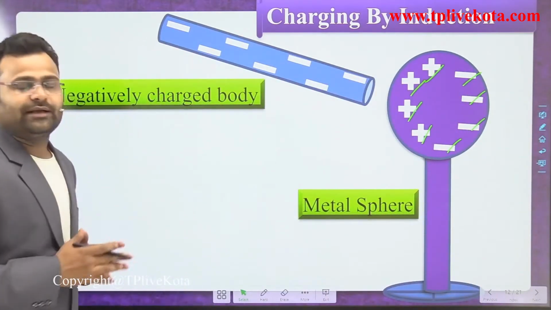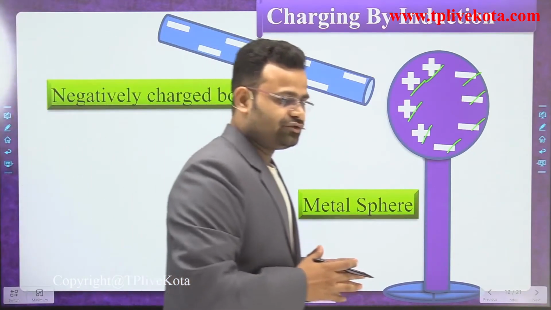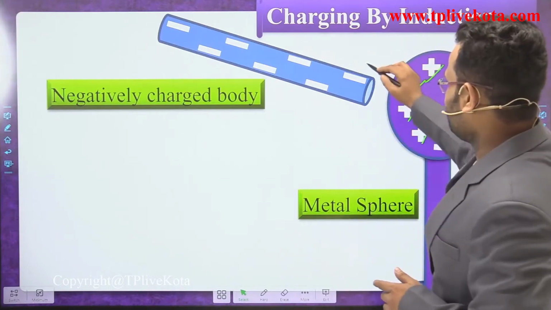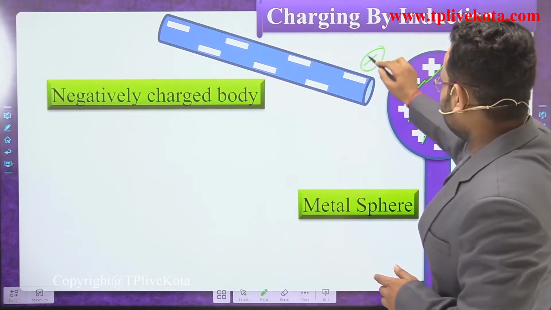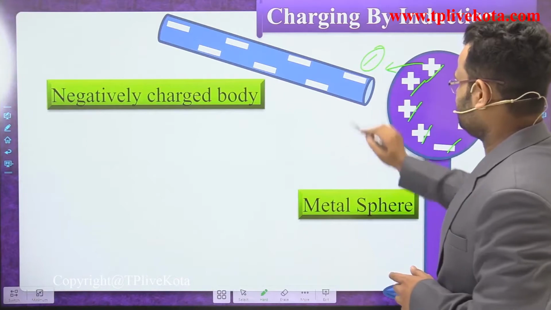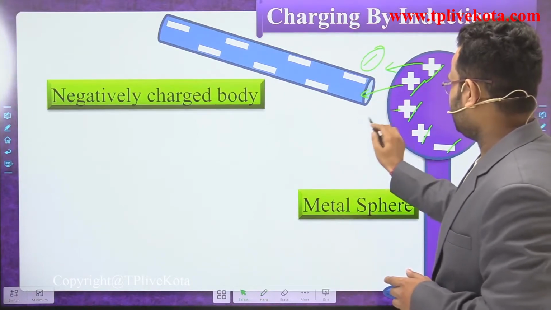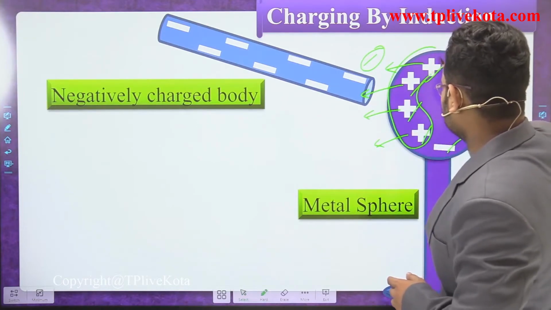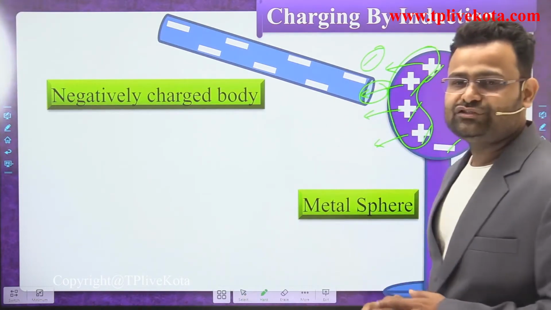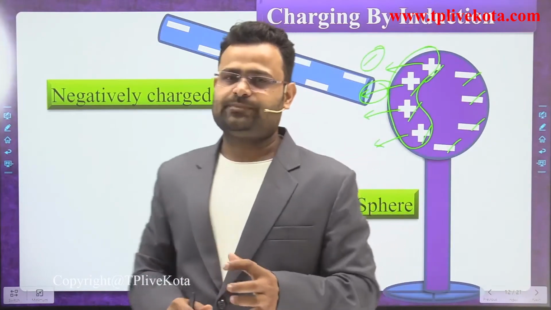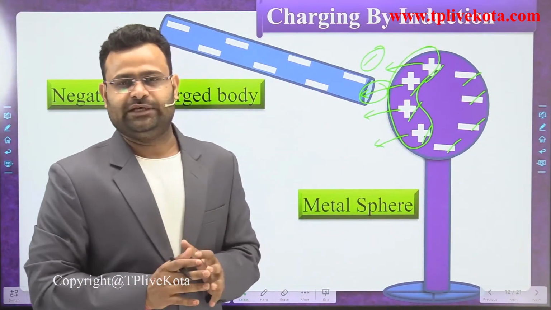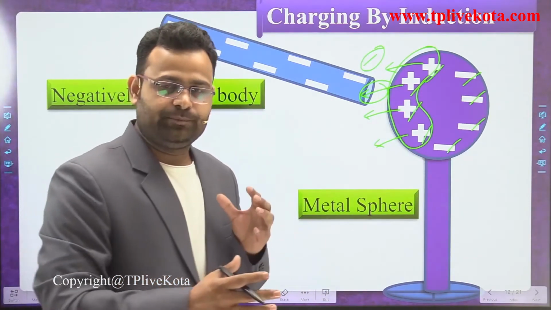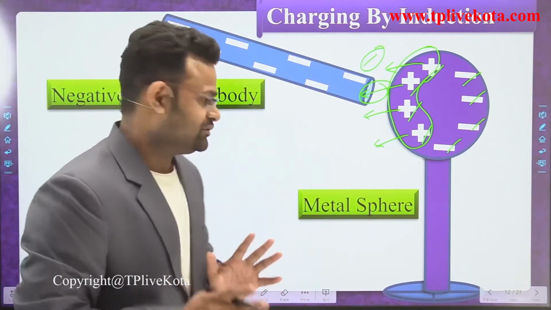When it comes close, dear students, charge has some properties. The negative charge particles attract some positive charges. So all positive charges will be bonded with the negative charge, that is, the negative charge particles attract the positive charge. So some bond will appear between the positive and negative charges.